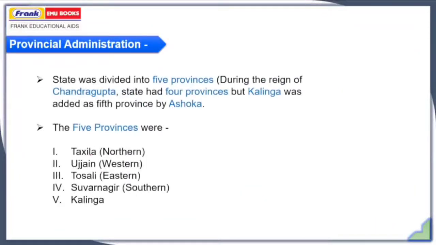So basically there were 5 provinces during the reign of Ashoka. Earlier the number of provinces was only 4, but after the Kalinga War, Kalinga was also added as the 5th province by Ashoka. The 5 provinces were Takshila in the northern part, Ujjain in the western part, Tosali in the eastern part, Suvarnagiri in modern day Karnataka in the southern part, and Kalinga, which was also located in the eastern part. Before Ashoka, only 4 provinces were there, and these were the provincial centers from where the provinces used to get regulated.